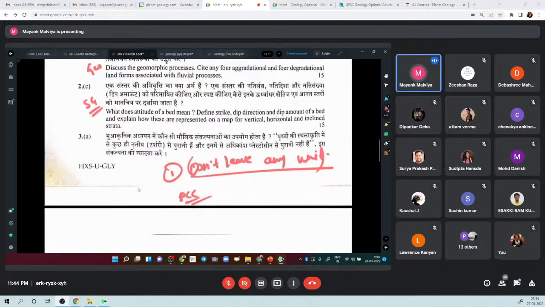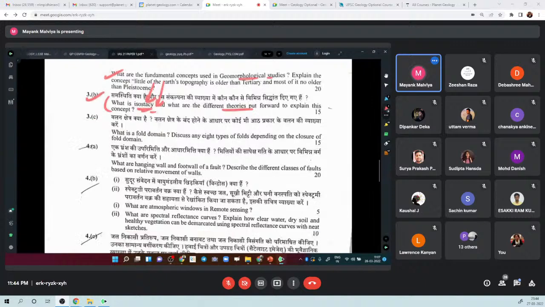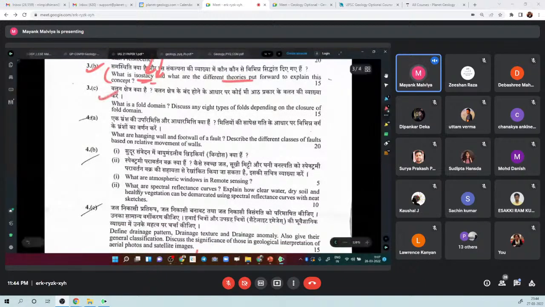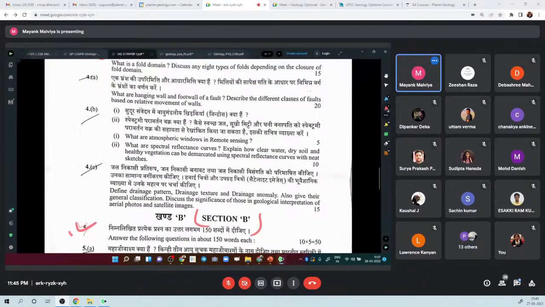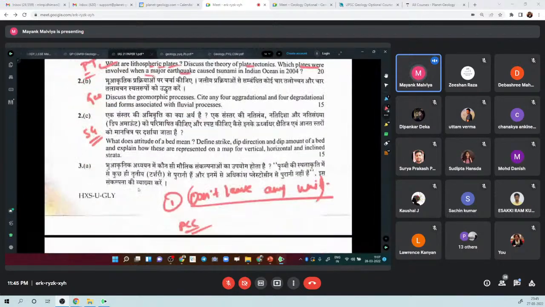Then what other question they have asked from general geology is this one. Like 3A is again from geomorphology, and this is from general geology. That is, what is isostasy and what are the different theories regarding isostasy. So I think you remember isostasy was directly in the syllabus, right? And they are just asking what is isostasy. So there is not much difficulty in how they frame the question. And this is structural geology. Then again, another question on general geology is where they have not asked. So they have asked only 2 questions on general geology, right? 3 questions on general geology in 2011. So they are pretty straightforward, right?